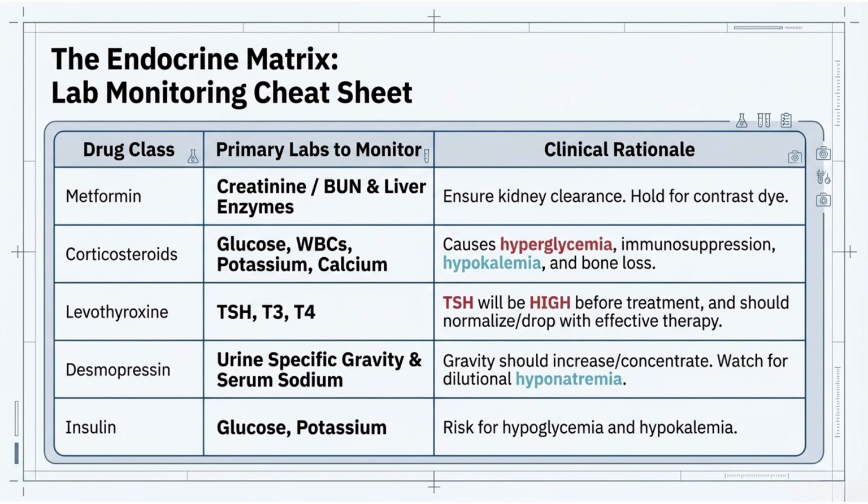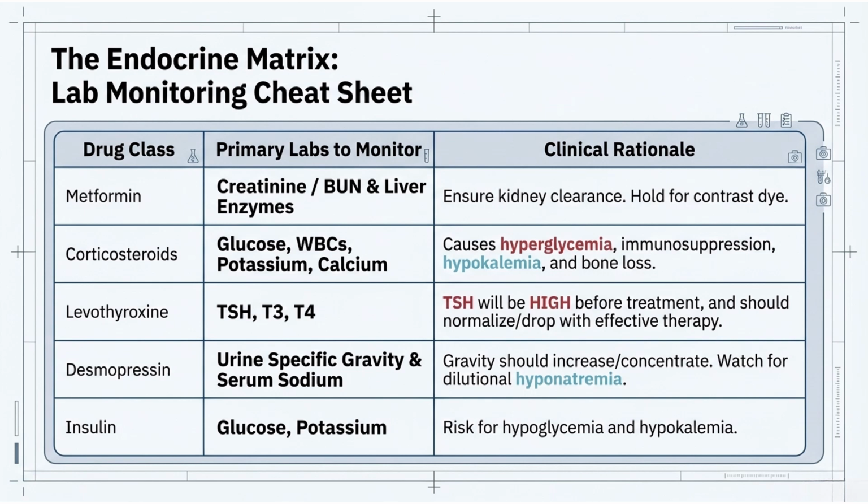So for metformin, we're monitoring their kidney function, their BUN, and their creatinine, as well as their liver function. Remember that we're holding for what? Contrast dye. Good job. Corticosteroids, we're going to monitor their glucose, their white blood cell count. Why are we monitoring glucose? Because it can cause excess, like hyperglycemia. Why are we monitoring white blood cell count? Because it can cause immunosuppression.